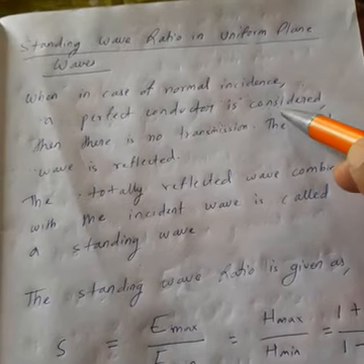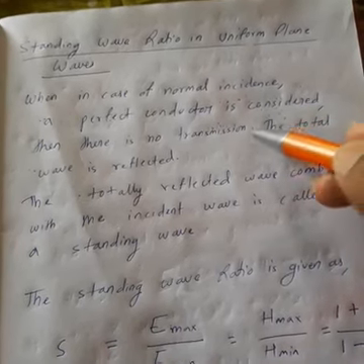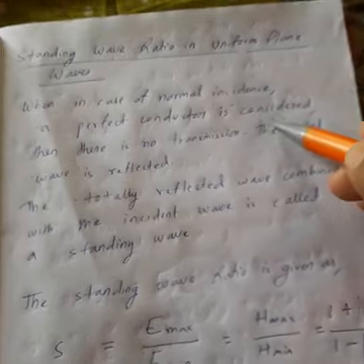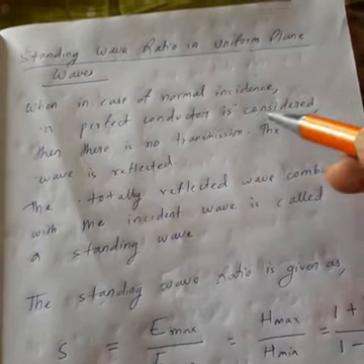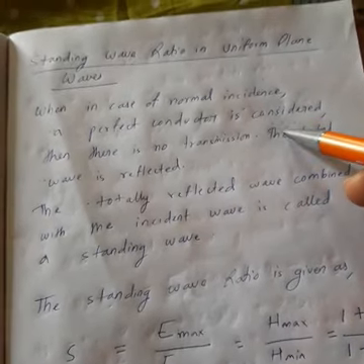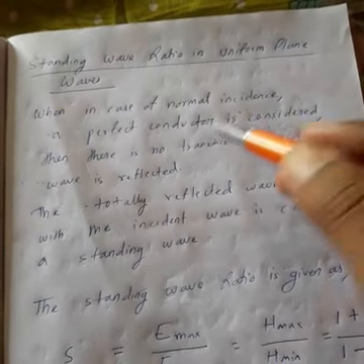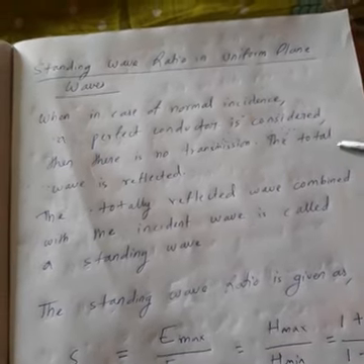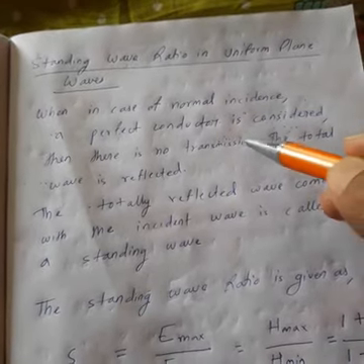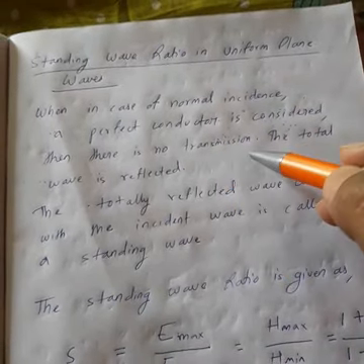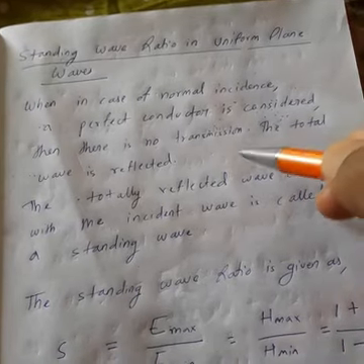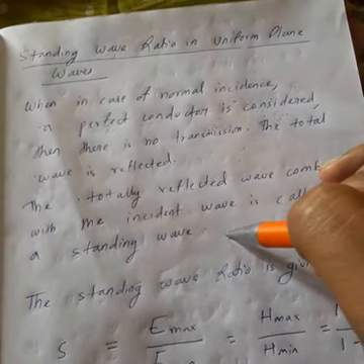There will be no transmission; the transmission coefficient is equal to 0. We already derived this in the previous class. So the total wave that is incident will be reflected. There will be no transmission. So the combination of total reflected wave and total incident wave is called a standing wave.